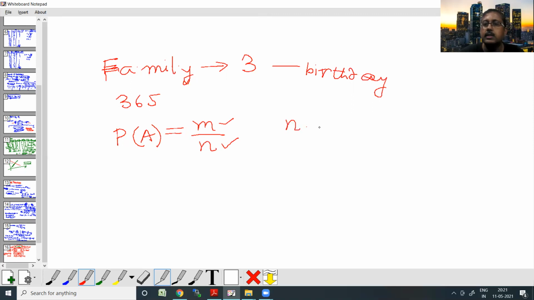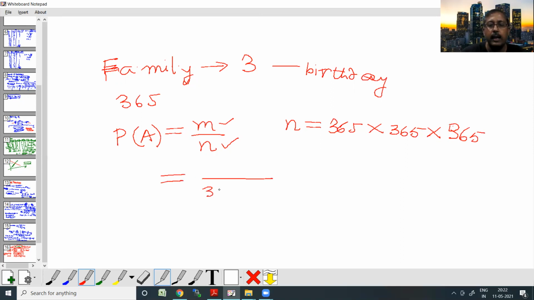First, let's calculate the simpler one. What is going to be n? For child 1, I have 365 possible options. It can lie on any of the 365 days. Same for the second child. It can lie on any of the 365 days. Same for the third child. So it can be lying on any of the 365 days, right? So the value of n is going to be 365 cubed, right? Cube. Okay.